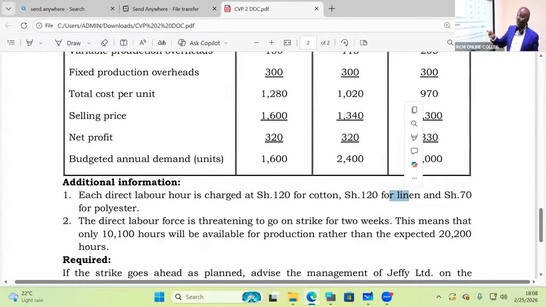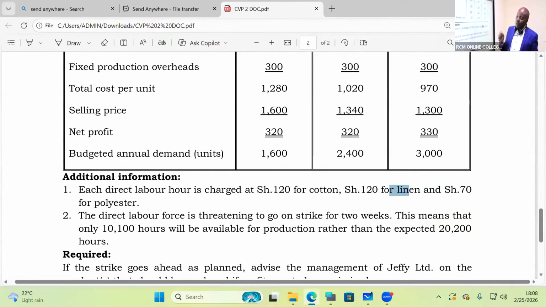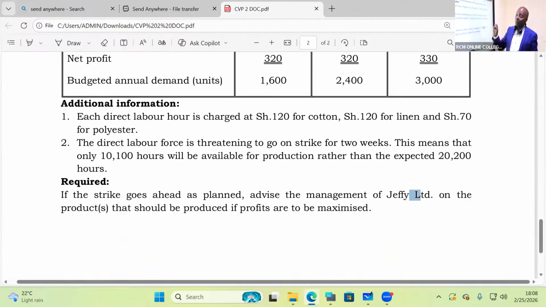Additional information. Each direct labor hour is charged at 120 shillings for cotton, 120 shillings for linen, and 70 shillings for polyester. The direct labor force is threatening to go on strike for 2 weeks. This means that only 10,100 hours will be available for production rather than the expected 20,200 hours. If the strike goes ahead as planned, advise the management of Jeffy Limited on the products that should be produced if profits are to be maximized. So give me a title there.